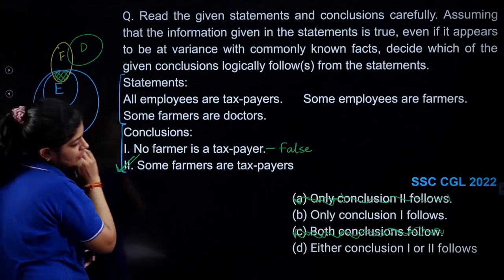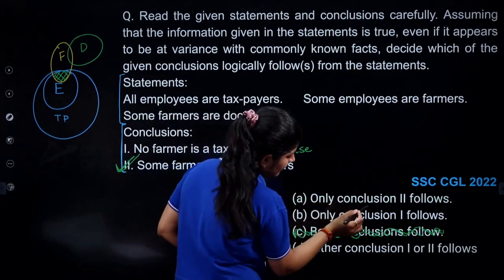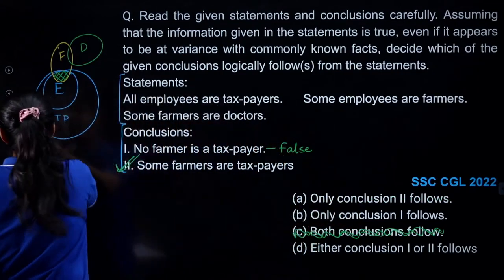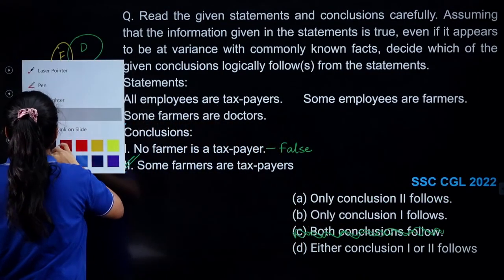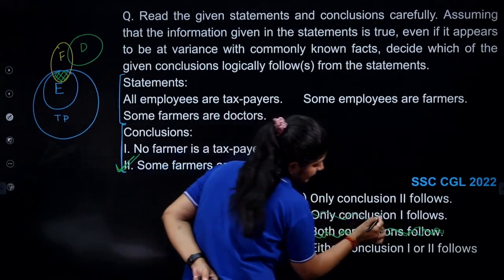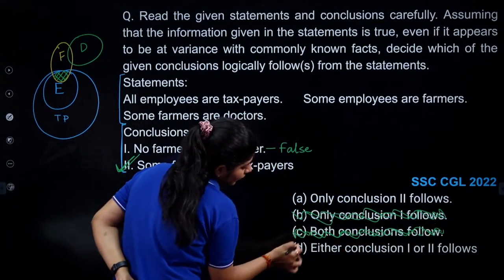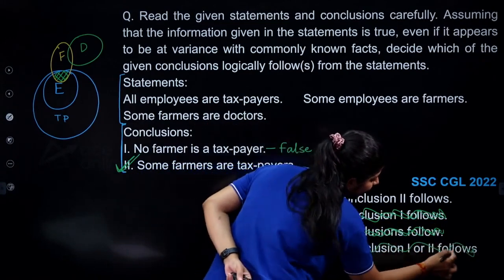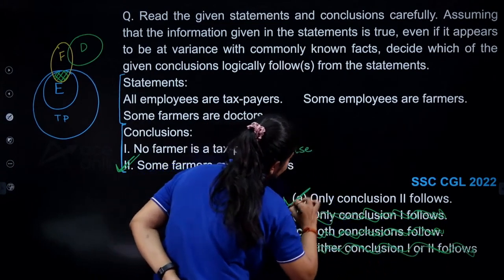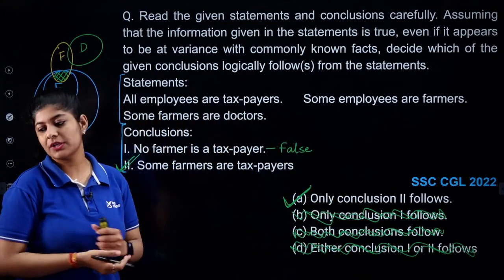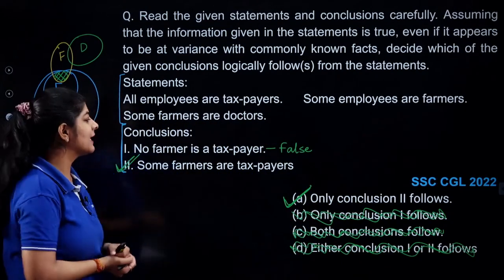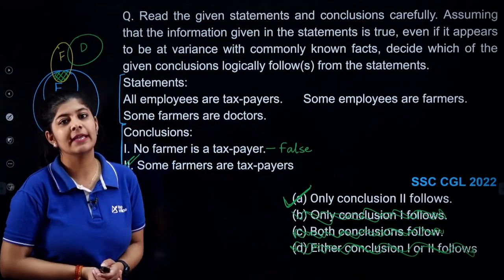Option B is eliminated initially, so option D is also eliminated, and we will go with option A. Is it clear? The correct answer over here is option number A.